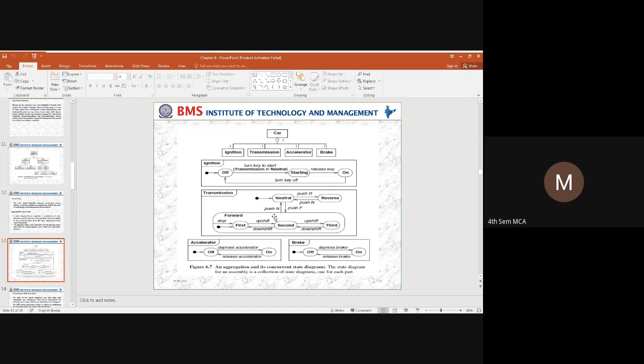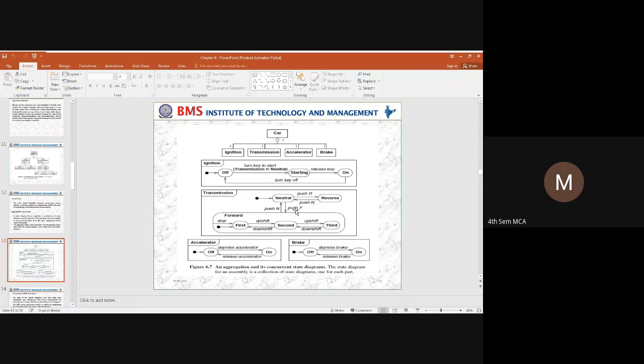So here, this example I have explained in a previous slide. The car will be in an initial state. So you are bringing the car to the neutral state. From the neutral state, you can bring it to the reverse state. From reverse, you can come back to the neutral state. Once you come back to the neutral state, to move the car forward, you are using the command push F.